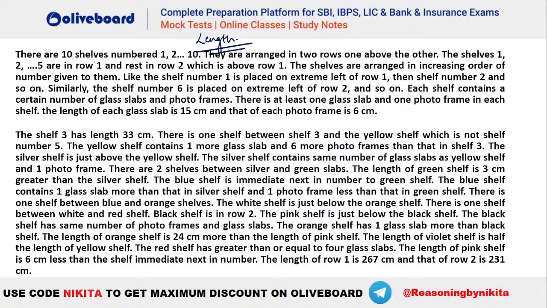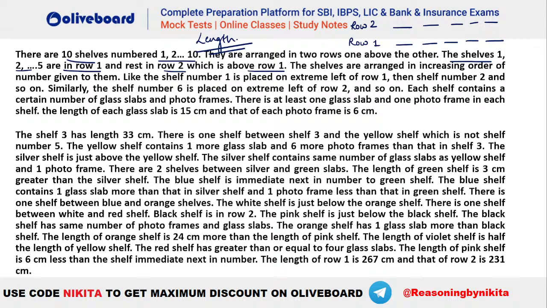Now here you can see that there are 10 shelves in total in two different rows. They are numbered 1 to 10, such that the shelf 1 to 5 are in row 1, and the rest in row 2, which is above row 1. So that means row 1 is here below. We have 1 2 3 4 5, and similarly row 2, which is above row 1, so 1 2 3 4 5, something like this.